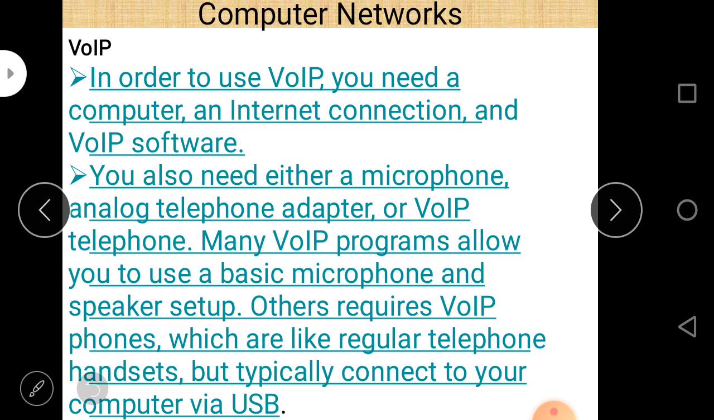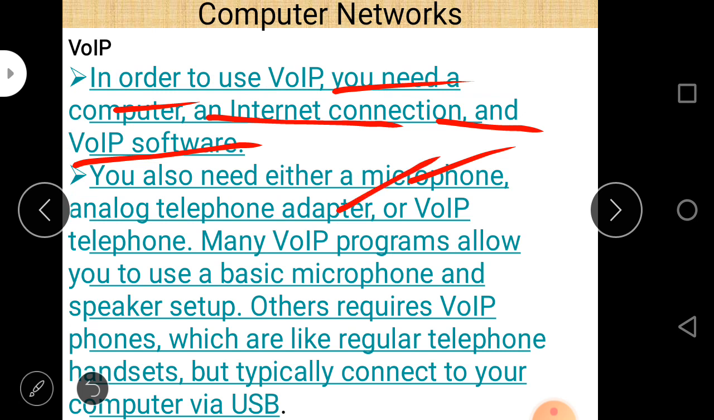In order to use VoIP you need a computer. The requirements to use VoIP are a computer, second an internet connection, and a VoIP software. Three important things are required: computer, internet connection, and VoIP software. You also need either a microphone, an analog telephone adapter, or a VoIP telephone.